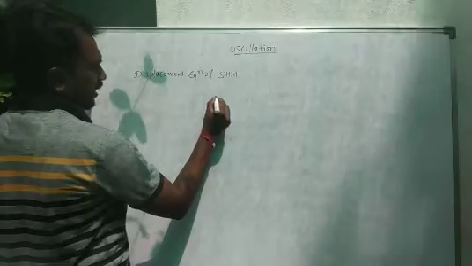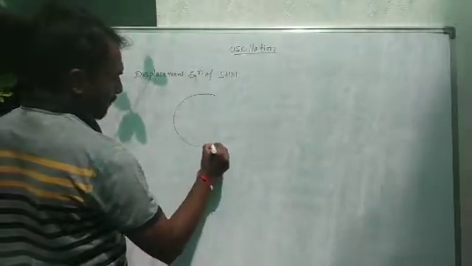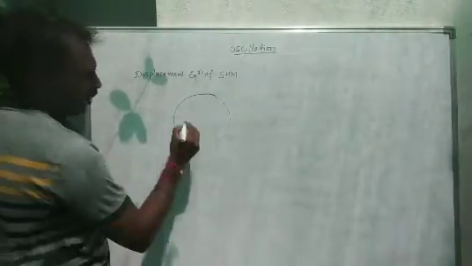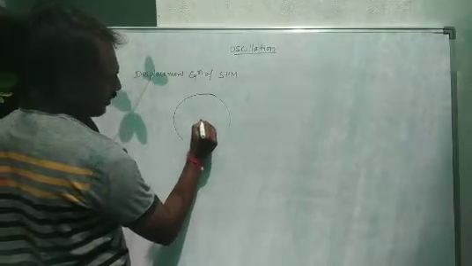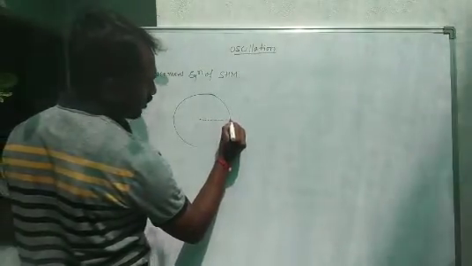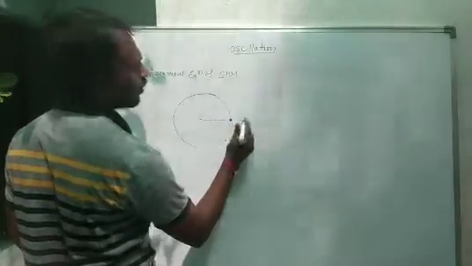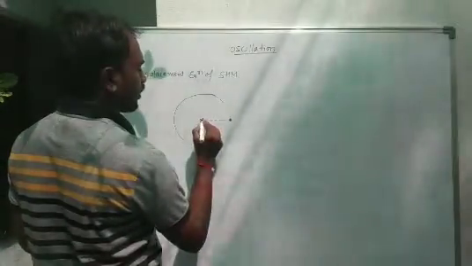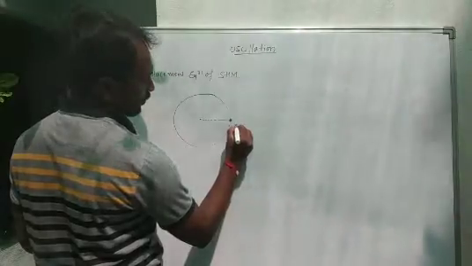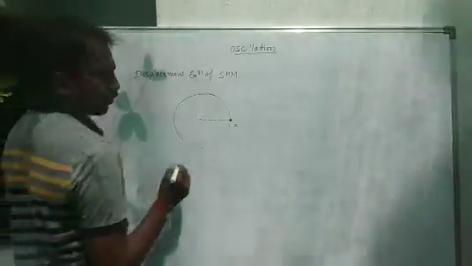Suppose this is a circle, and this is the center of the circle. Here we consider this is the object, and this position is x, the initial position.